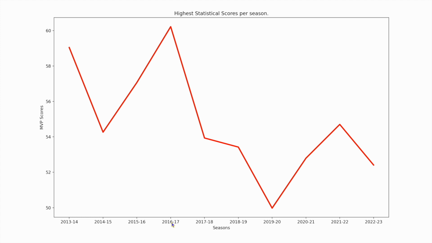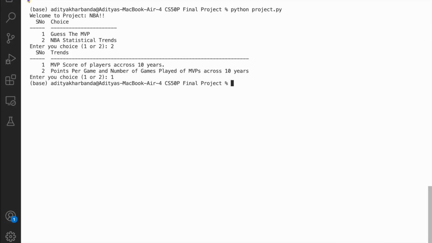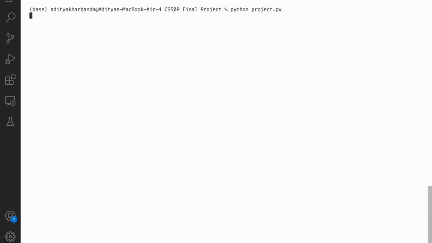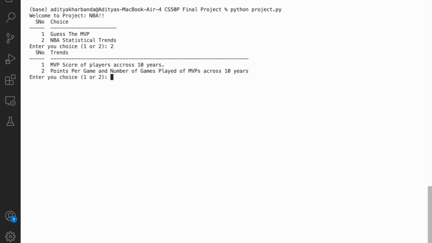But we can also see that for the past 10 seasons, the statistical scores of the MVPs are decreasing. From that, we can infer that in deciding the MVP award, along with the player's personal performance, the team record and the narrative of the player in the media also matter a lot. So I'll close this graph and let's quickly view the second graph. I'll run the project again and enter 2, and then again 2, because we want to view the second graph.